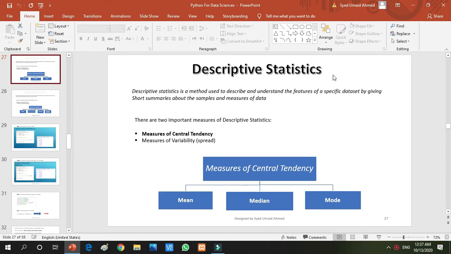Bismillahirrahmanirrahim. Everyone knows that in the last lecture we discussed descriptive statistics and performed the practical of measures of central tendency. We calculated the mean, median, mode from a CSV file. Today's lecture is also based on the measure of central tendency. So we are going to calculate mean, median and mode.